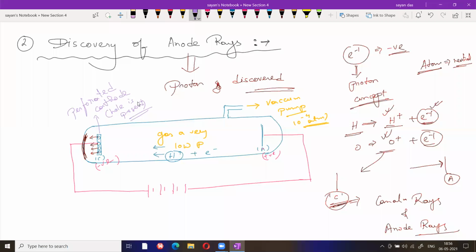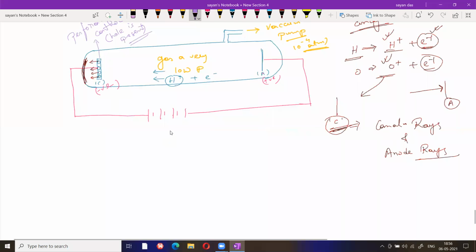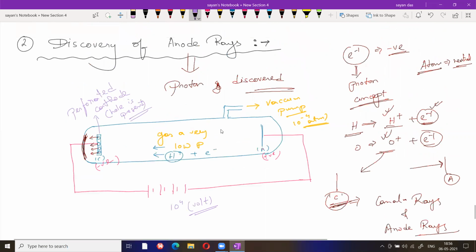Okay. Any doubt regarding this part? In this case, you are applying a high voltage, that is 10 to the power 4 volts. We all know that gas is basically not ionized in normal conditions, but at very high voltage and very low atmospheric pressure, it can ionize. After ionization, it becomes positive charge and negative charge. The negative charge moves towards the anode, which is known as the cathode ray. That means the electron moves towards the anode, and the positive charge moves towards the cathode, which is known as canal rays or anode rays. Any doubt regarding this part?